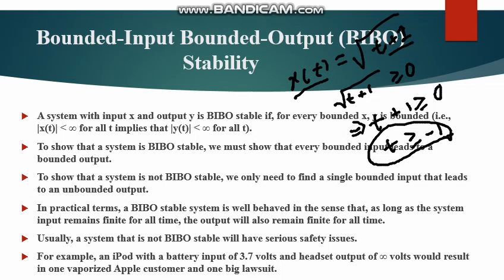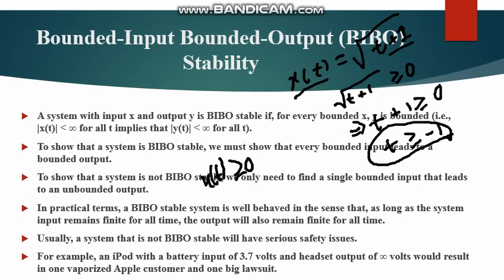The output should always be a positive value. If t is equal to minus 1, x(t) will be 0. So the value of x(t) will be greater than or equal to 0.